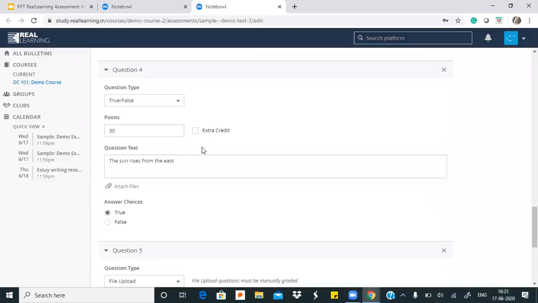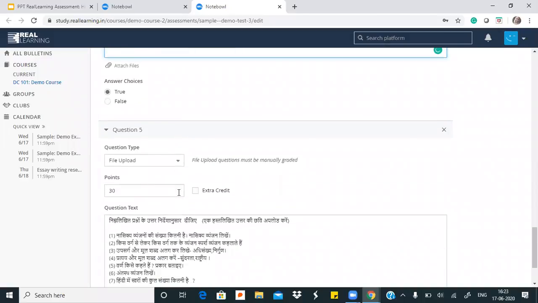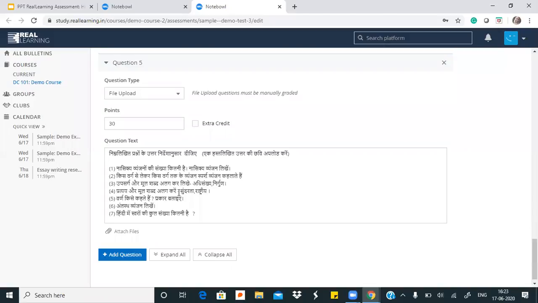So I'll move on to my next question. This is a true false question. Again, the question text, and I have defined whether the answer should be true or false. The last question we are coming to is again a file upload question, and this is a Hindi question.